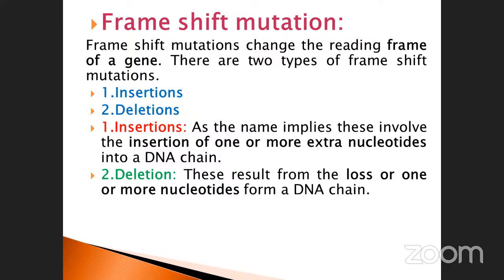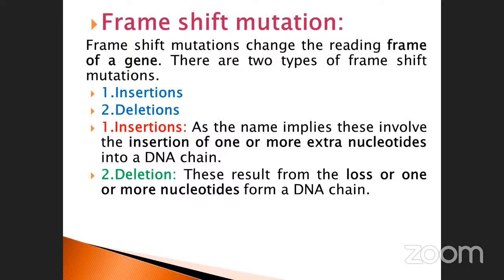Five or three or whatever it may be, up to your requirement: extra nucleotides into a DNA chain. This is very, very important. That is insertion. Deletion means removing completely. This results from the loss of one or more nucleotides from your DNA chain. This is another important one. These are the two processes that occur in frame shift mutation. Frame means completely remove, completely add.